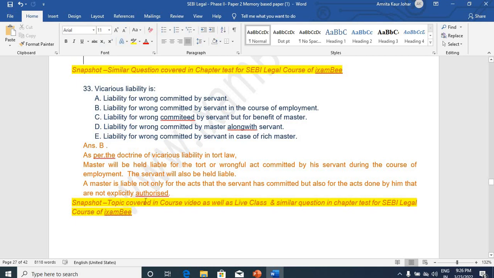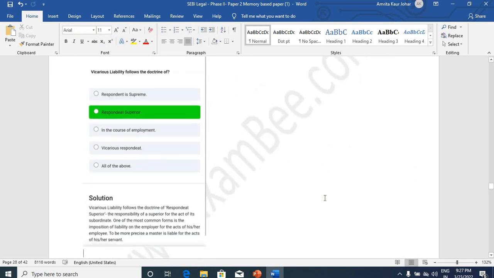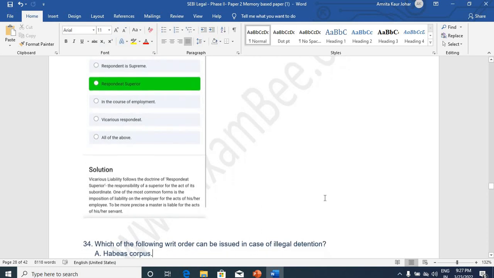Doctrine of vicarious liability, this was also covered in the course videos as well as in the live class, and similar question was also present in chapter test for SEBI legal. Everywhere in tort law material we have covered this vicarious liability point. We have framed questions also on the same point.